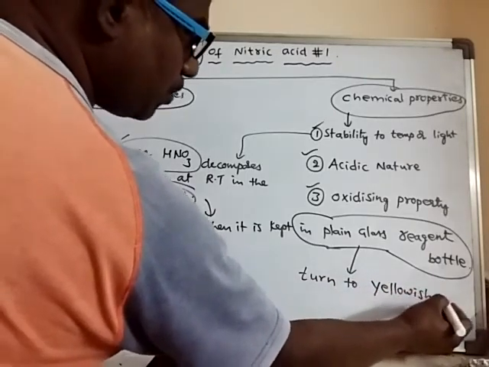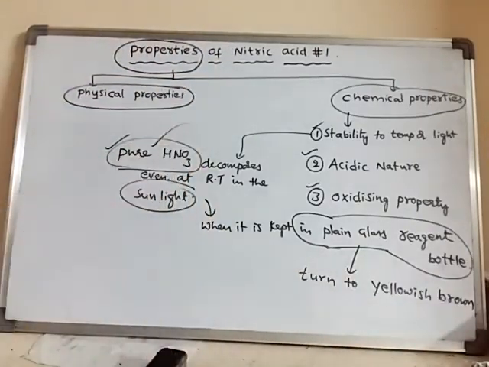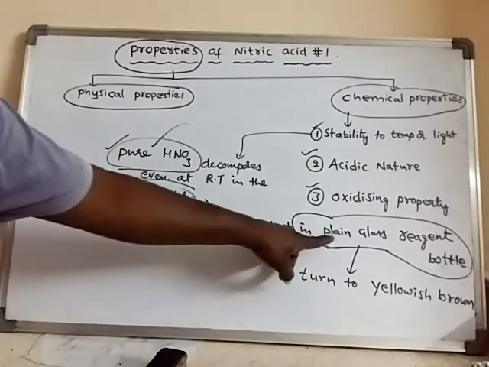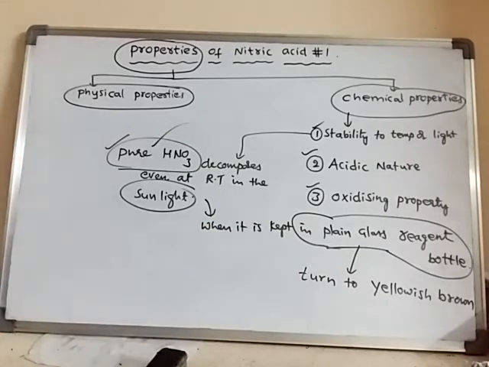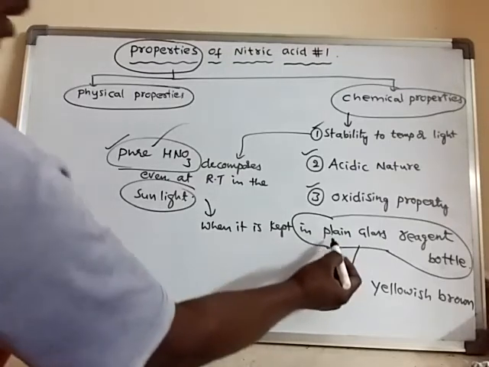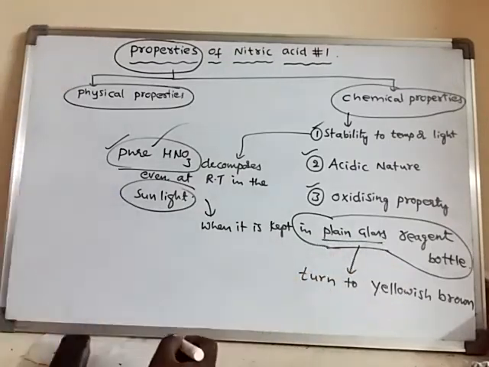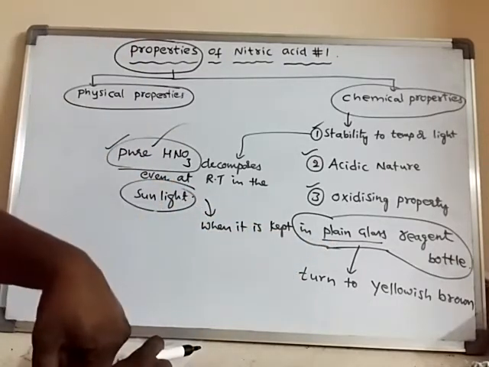Why is it turned yellowish brown in color? Even if you put pure nitric acid, it will turn yellowish brown, because generally pure nitric acid is colorless. But if you store that pure nitric acid in a plain glass reagent bottle, it will turn yellowish brown, because as it is plain glass, it will allow the sunlight to enter into it.